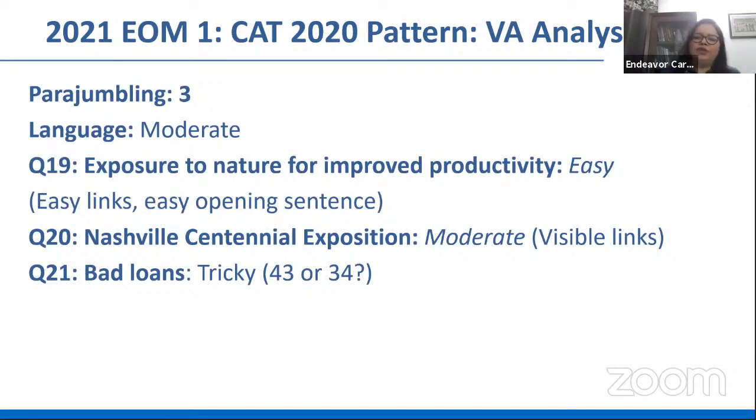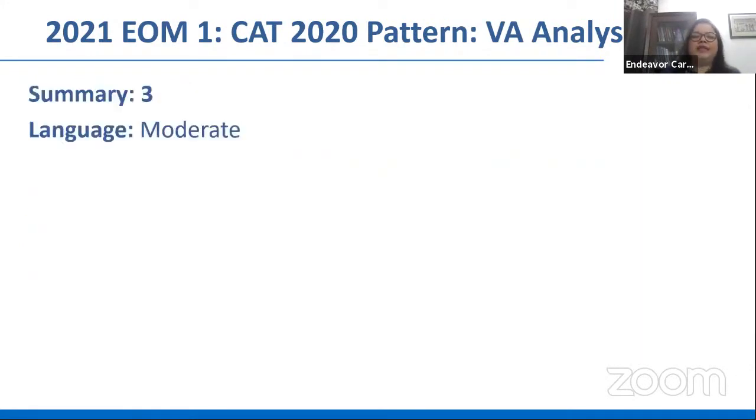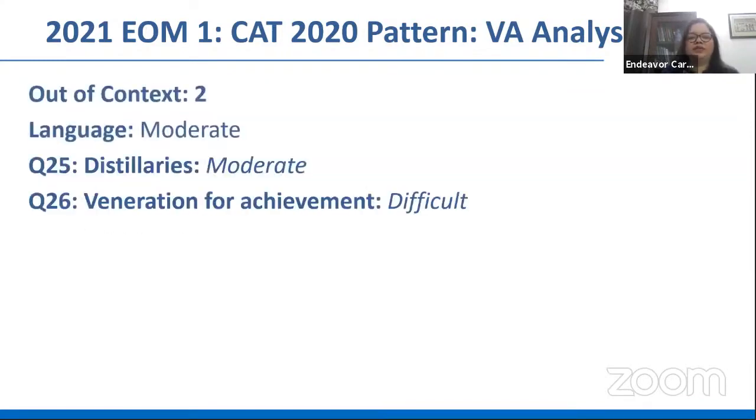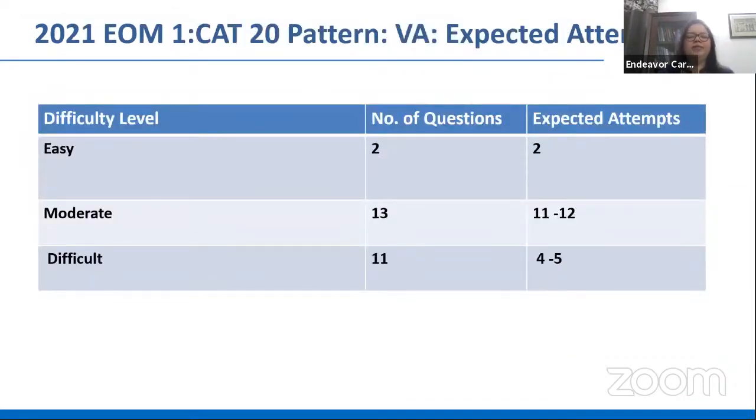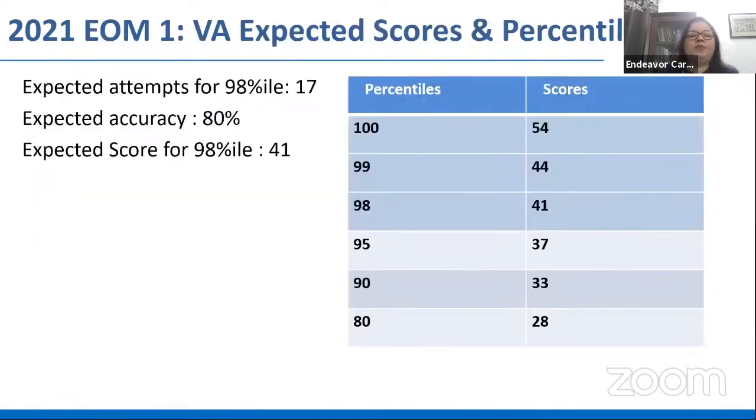So when you think of all this in those 40 minutes, there isn't a lot of questions that you can solve. Okay. And look at how we've marked all these questions: just 2 easy ones that we came across, one parajumble and one in that last RC. 13 moderate questions, out of which obviously you'd be expected to take 11, 12, or at least 10, 11. Difficult questions, 11 of them. But some of you might have found a couple of questions okay, so maybe 4 or 5 to be taken here. And that definitely would be the expectation for a 98 percentile.